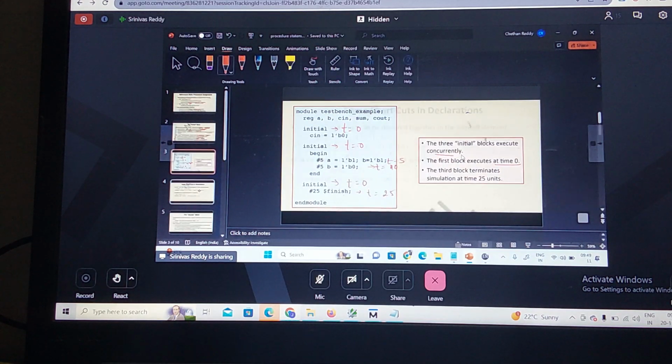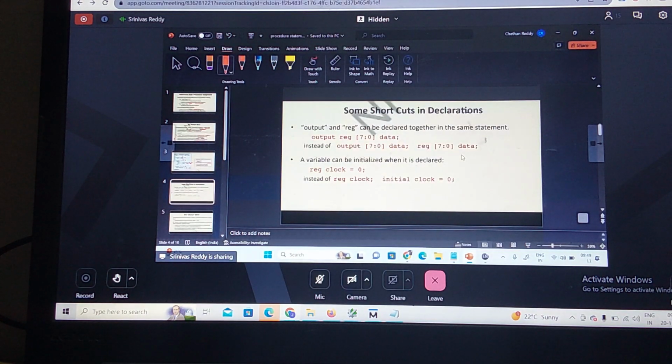Now you can also use shortcuts to declare the variables. So the output and range can be declared together in the same statement. Correct? How can you declare? Suppose I am writing output range 7 down to 0, data is an output variable. This also can be declared like this. Instead of this, I can write output 7 down to 0 of data, comma, range 7 down to 0 of data. This is the shortcut way you can declare the statements.